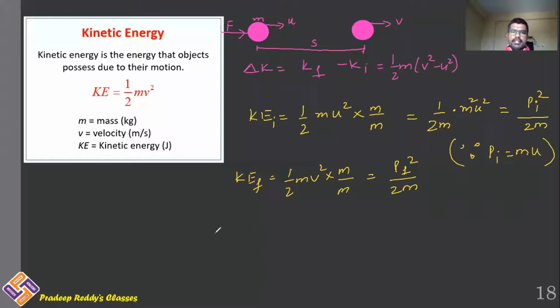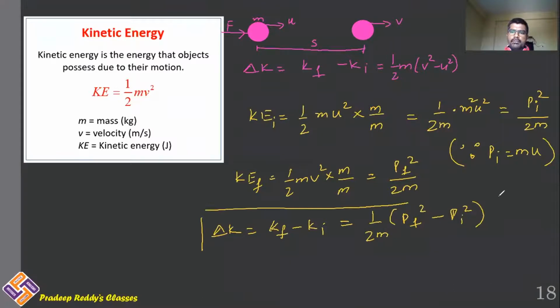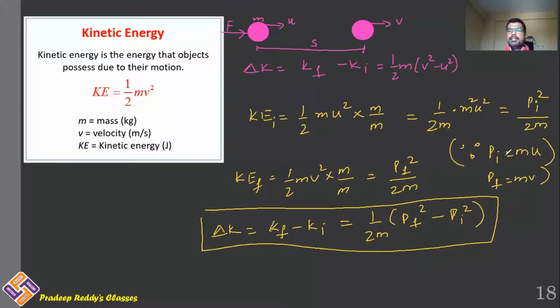I can now simply write change in kinetic energy delta K is equal to final kinetic energy minus initial kinetic energy, that is 1 by 2m into p final whole square minus p initial whole square. This is how you can find out change in kinetic energy if there is change in momentum. Final momentum pf will be equal to mass into final velocity. Initial momentum pi is equal to mass into initial velocity. Suppose u is equal to 0, that means the body starts from rest.